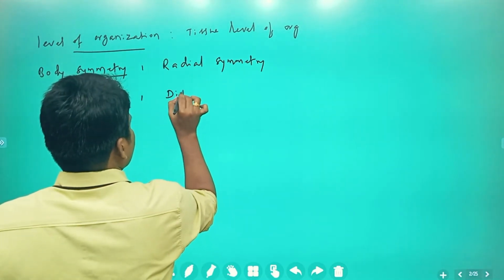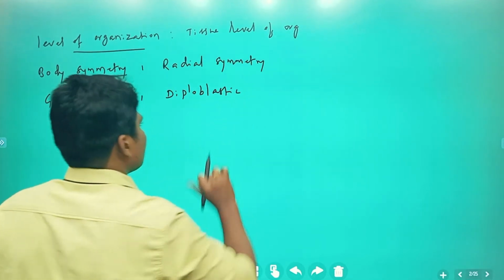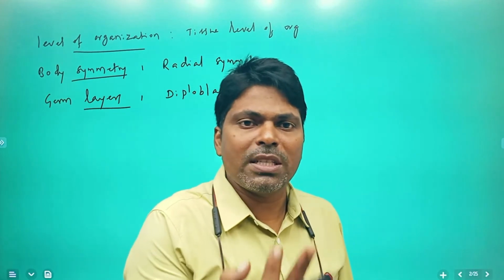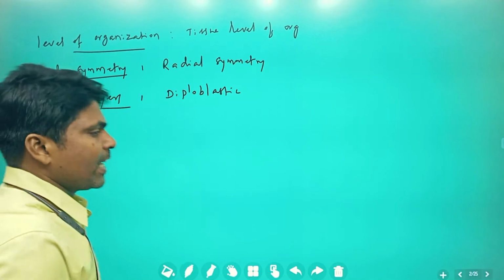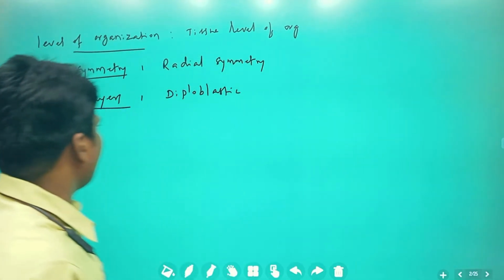Diploblastic. What is diploblastic and what is triploblastic? Diploblastic germ layers are two. Triploblastic germ layers are three. Here it is ectoderm and endoderm only. You are going to see these in Coelenterata animals.